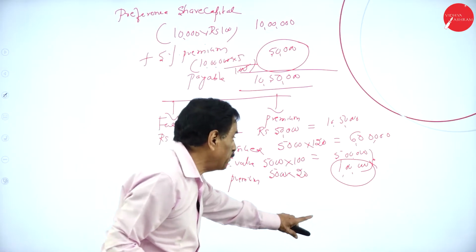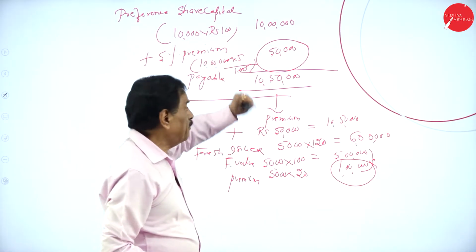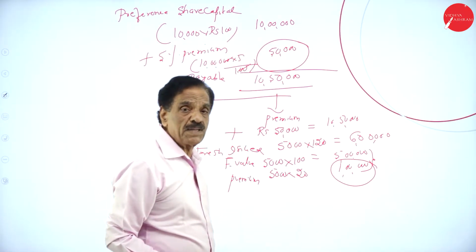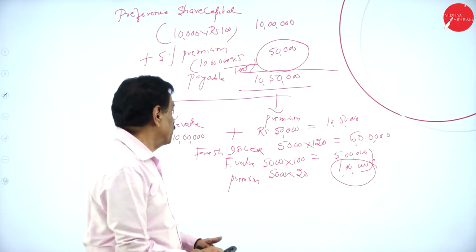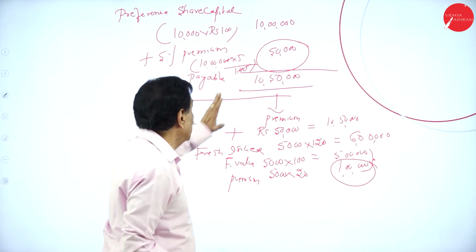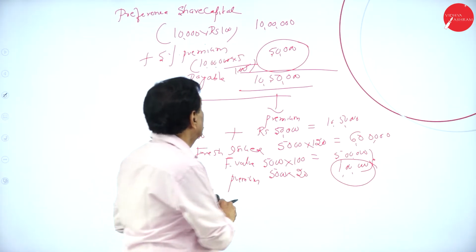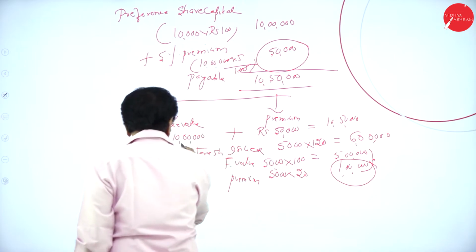How much is available by issuing? 1 lakh. From this premium, we can pay this premium. Preference share premium can be paid out of the equity share premium. What's your face value now? 5 lakh is there. Totally we have to pay face value 10 lakh, and 10 lakh 50,000 to pay. Here we have to pay 10 lakh.